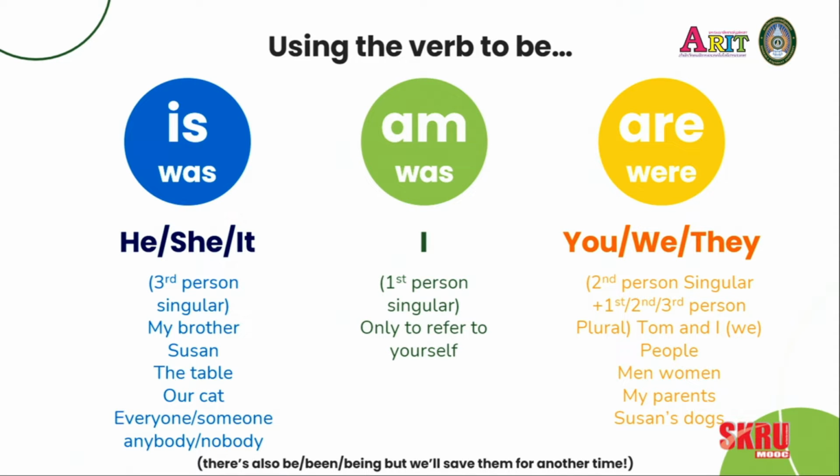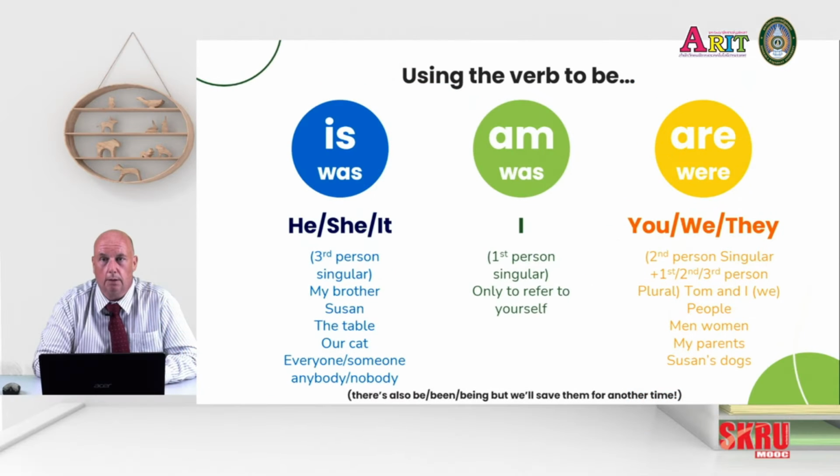And finally we have are and were. Were is the past tense we use with are. We use these with the subjects you, we, and they. So you, we, and they is second person singular and first, second, and third person plural. Examples of that might include Tom and I. Anything that includes and I is a we. It's the same as saying we.